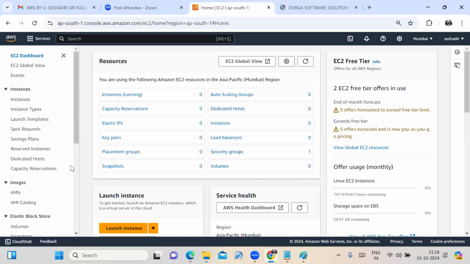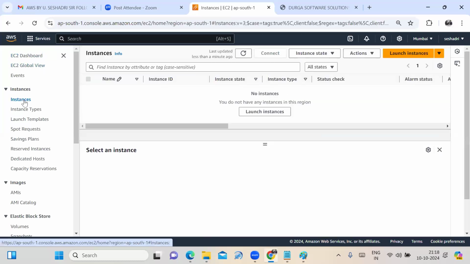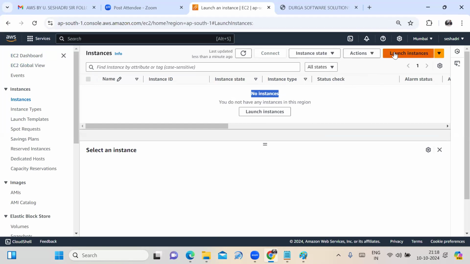Now I want to launch the instance. How to launch the instance? On the left side, the instances option is there. We can click on the instances option. Now, how many instances are there? No instances are there. Now we can click on the launch instances option. It is here, here also, and here also.